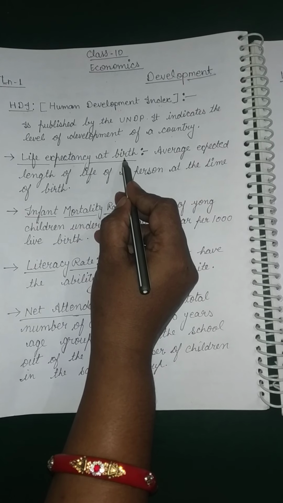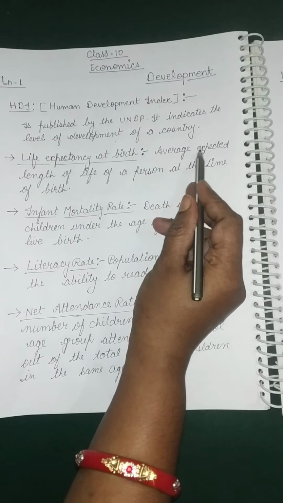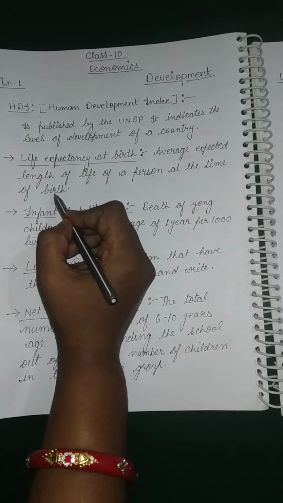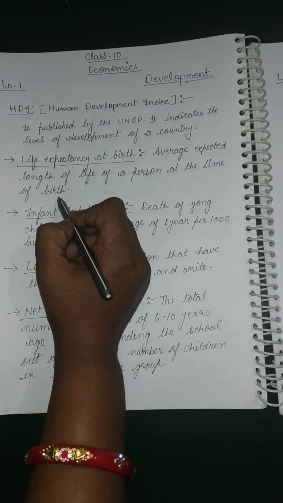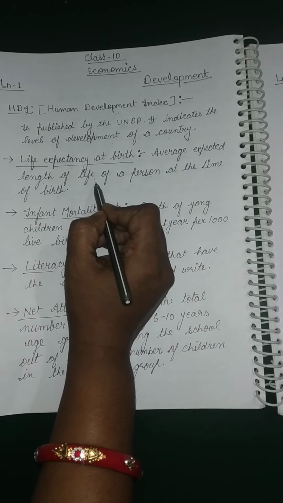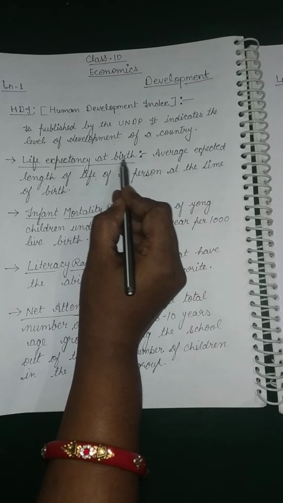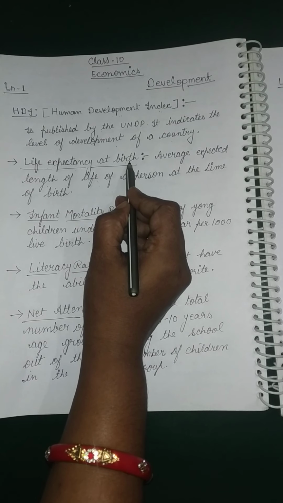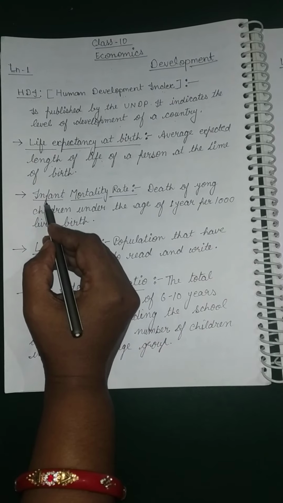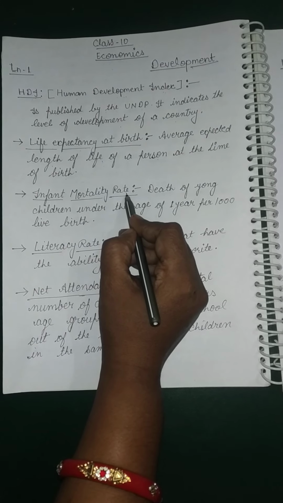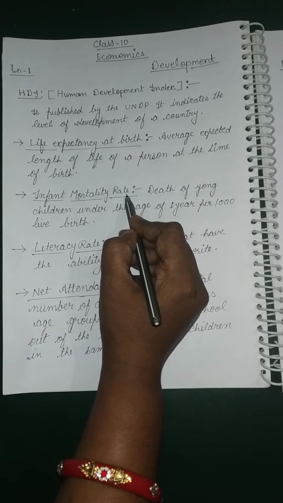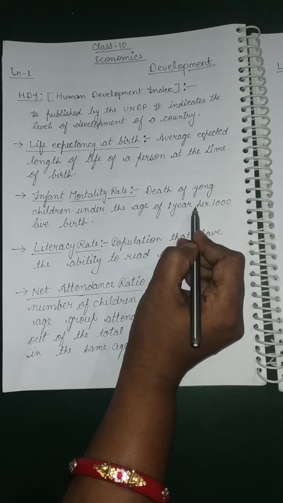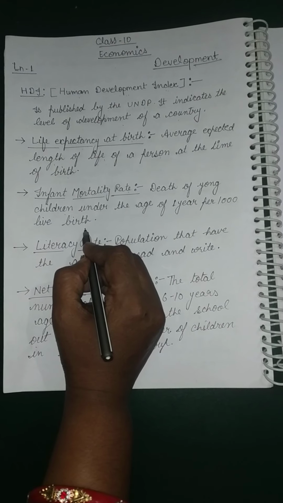Life expectancy at birth means the average expected length of life of a person at the time of birth. In India, we find that the life expectancy at birth is 64 years. The second measure in the health status is infant mortality rate. Infant mortality rate means death of young children under the age of 1 year per 1,000 live births.